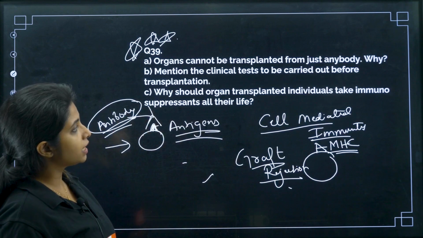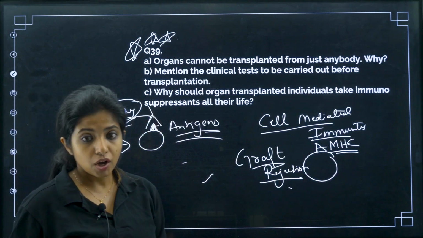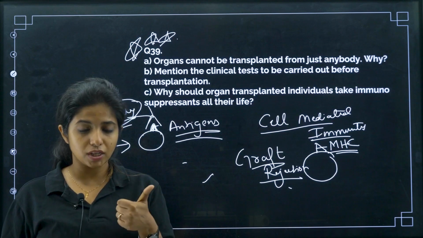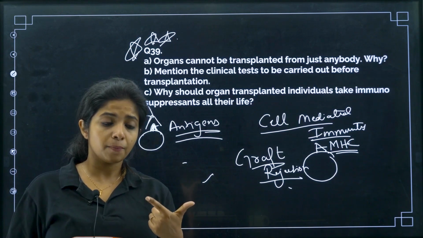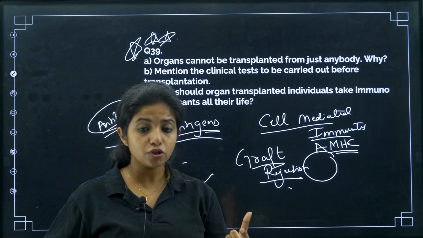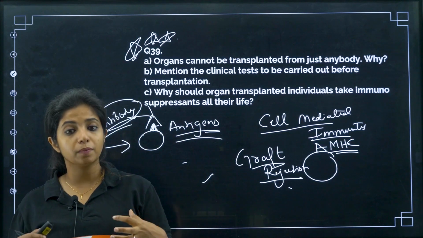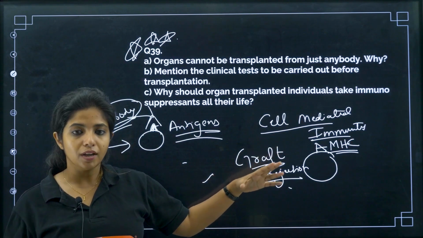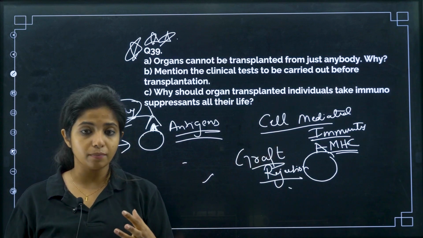Now mention the clinical test to be carried out before transplantation. What is the test that you have to carry out? Basically the blood group test is one such thing that you have to make sure. The second thing is the tissue matching test. The tissues should match each other and should not be igniting a lot of troubles. Tissue is made up of cells, and cells have all these proteins around them, so you have to see whether they are matching or not.